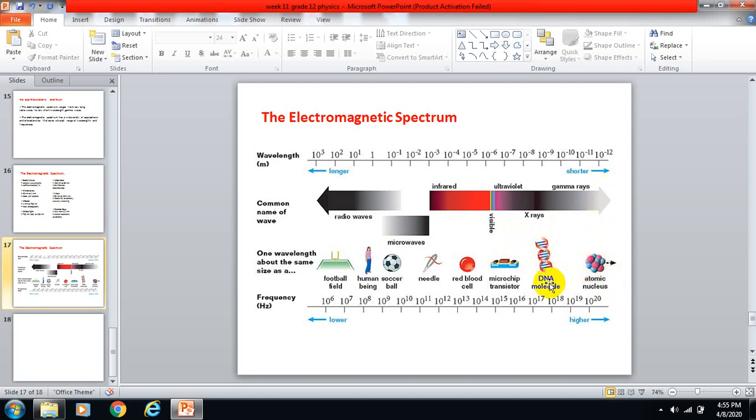Look at the frequency ranges in hertz, lower and higher. Here they are given.